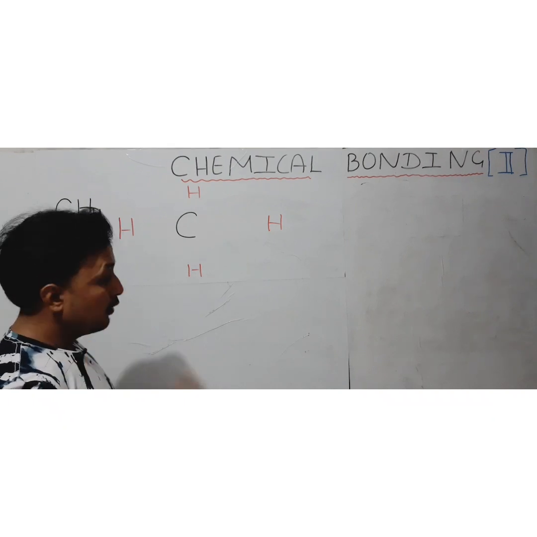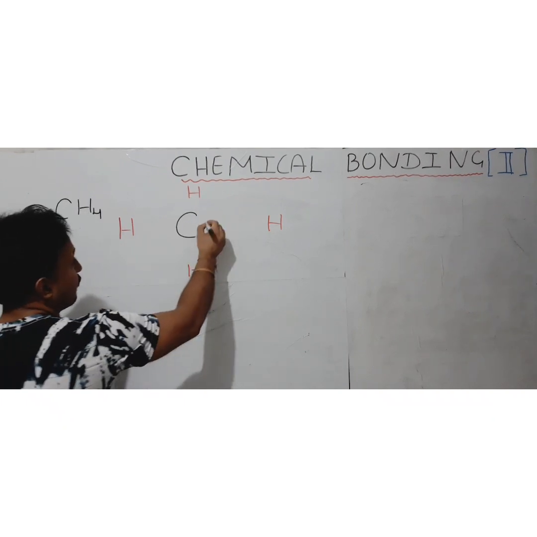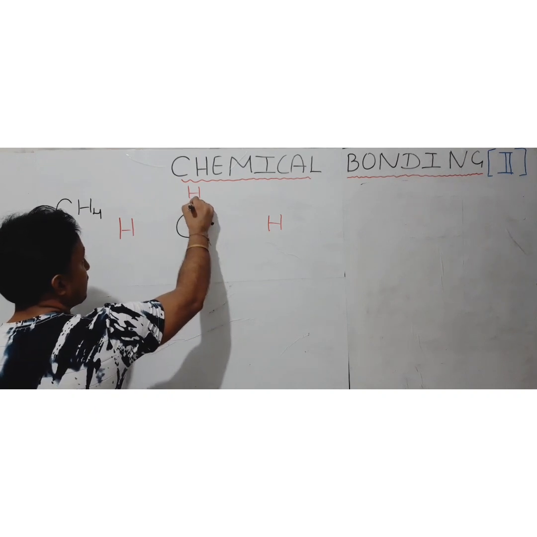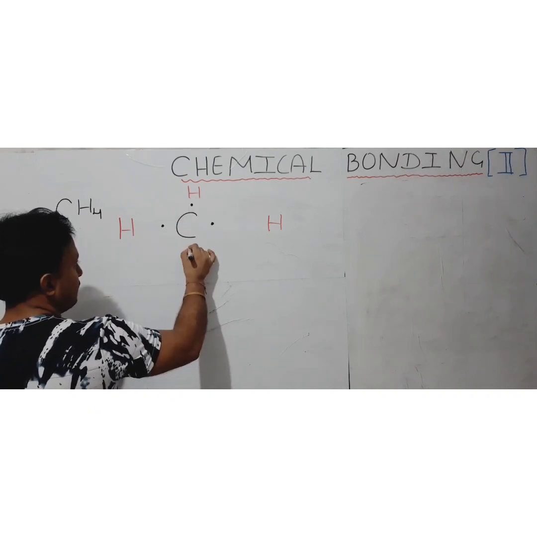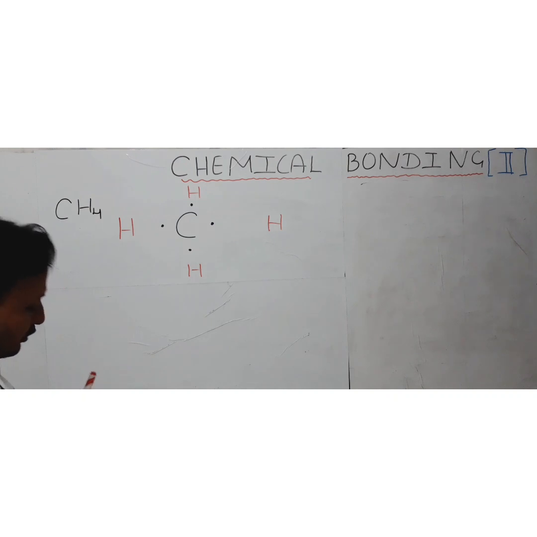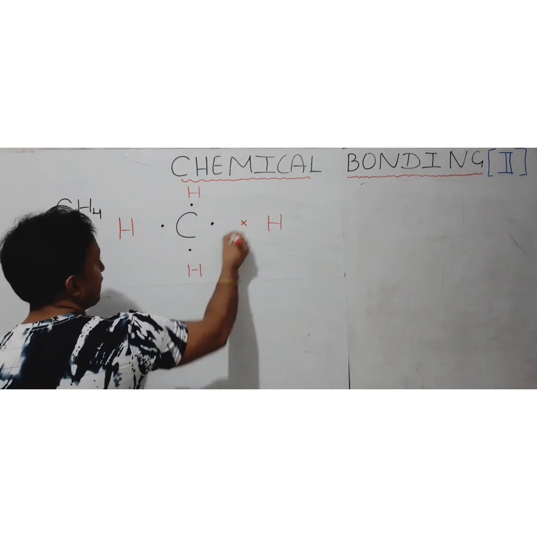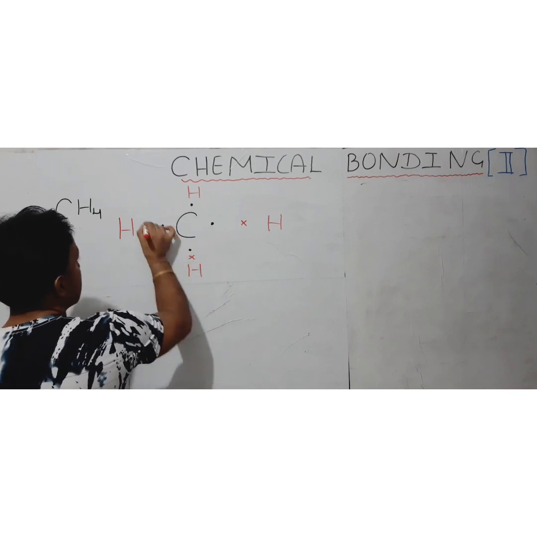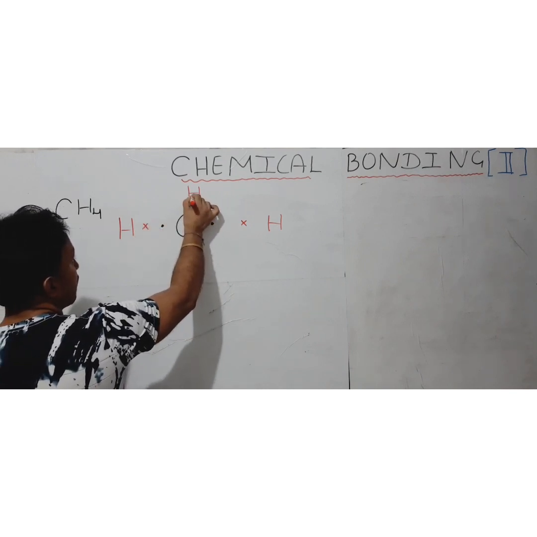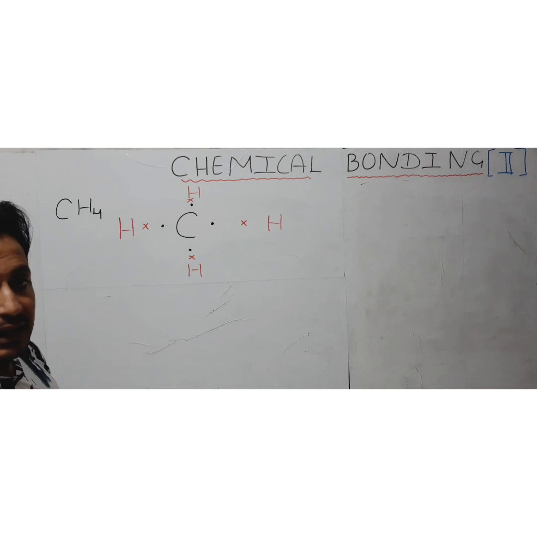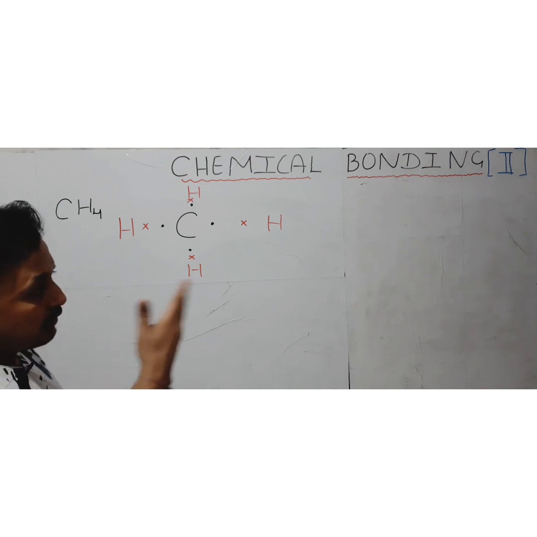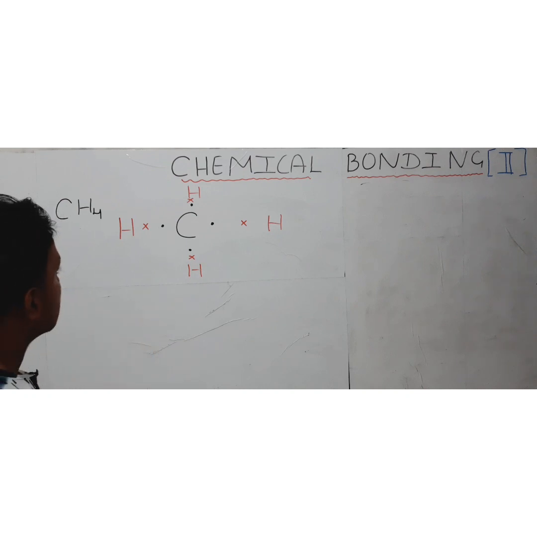That is 4. So carbon is going to have 4 valence electrons like this. Hydrogen we have already discussed, it has only 1 electron. Now I am representing the electrons of hydrogen by using a cross, because this time the elements are different. That time the element was the same, so we represented with a dot only.